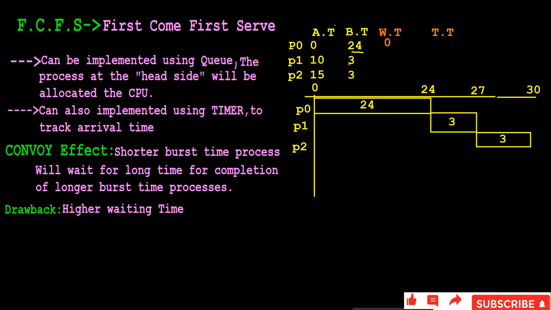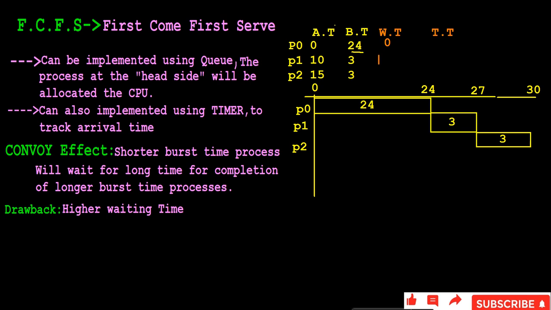Sorry, this is not the waiting time of this one.